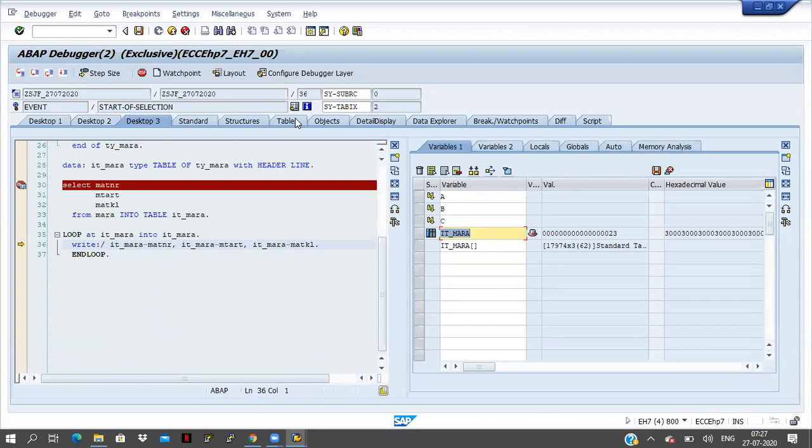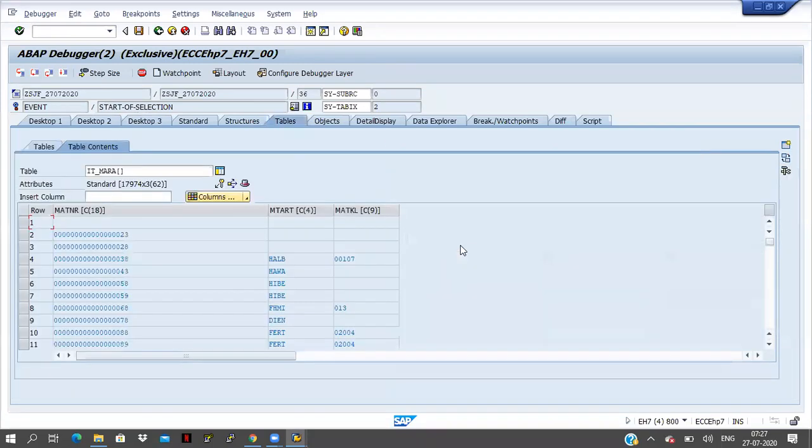Now, how many records are available here? Total 17,974 records are available, right? Now, my requirement is: this one is the material number, right? I am copying this one. What is the material number? 88. Now, I want to execute all the program.